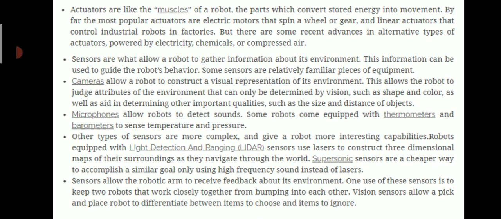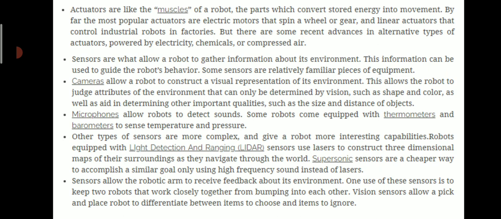Sensors allow a robot to gather information about its environment. This information can be used to guide the robot's behavior. Some sensors are relatively familiar pieces of equipment, for example cameras. Cameras allow a robot to construct a visual representation of its environment. This allows the robot to judge attributes of the environment that can only be determined by vision, such as shape and color, as well as other important qualities such as size and distance of an object.